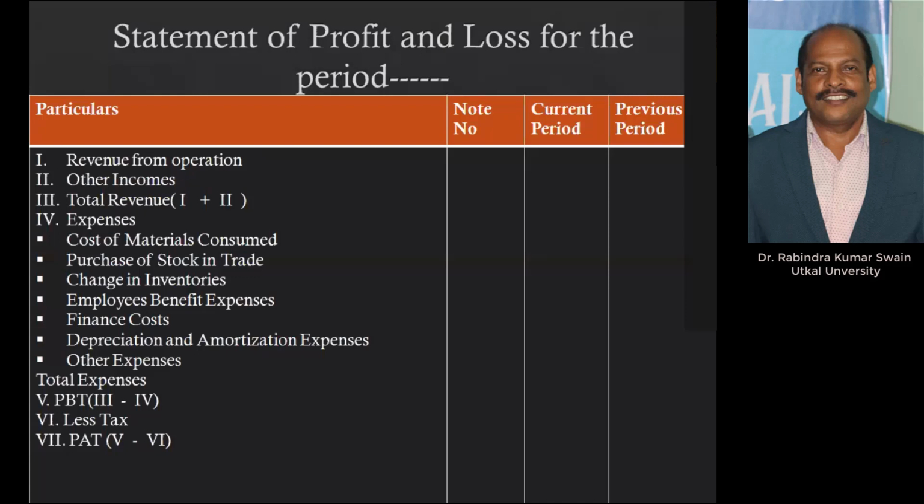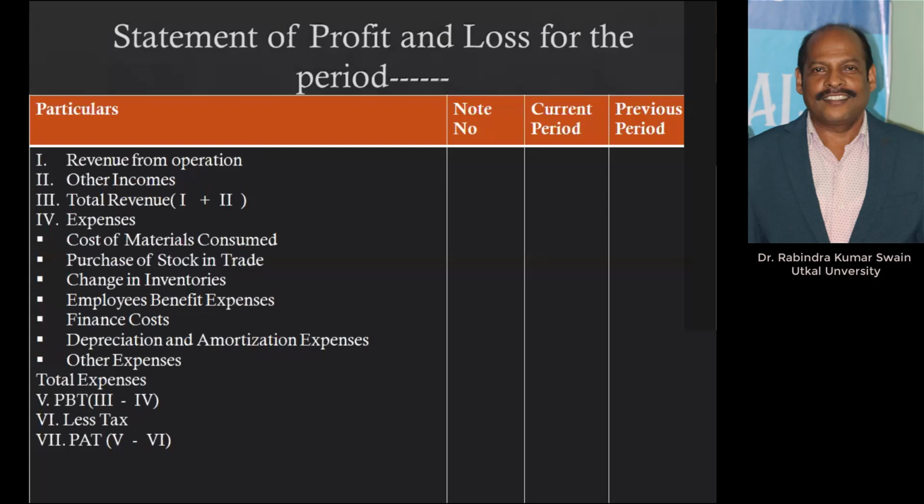Depreciation is operating expense. Amortization is also operating expense. All other expenses, like administrative expenses, selling expenses, factory expenses, are included in other expenses, so you have to identify those components in the notes to accounts. So total expenses comprise cost of material consumed, purchase of stock in trade, change in inventory, employee benefit expense, finance cost, depreciation, amortization, and other expenses.